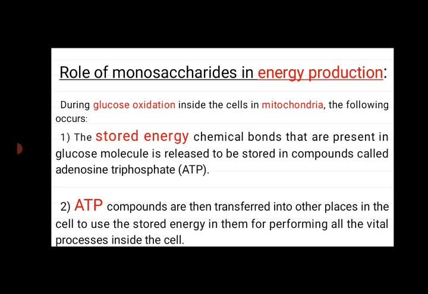Role of monosaccharides in energy production. During glucose oxidation inside the cells in mitochondria, the following occurs. The stored energy in chemical bonds that are present in the glucose molecule is released to be stored in compounds called adenosine triphosphate, ATP. Then ATP compounds are transferred into other places in the cell to use the stored energy in them for performing all the vital processes inside the cell.